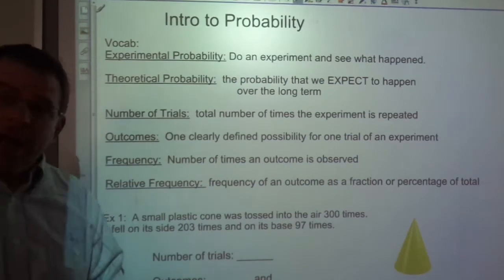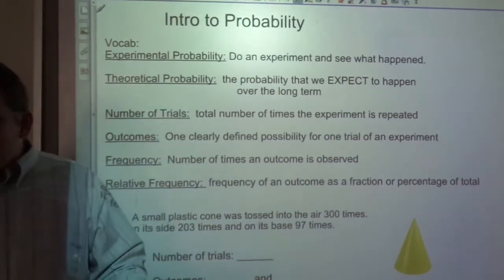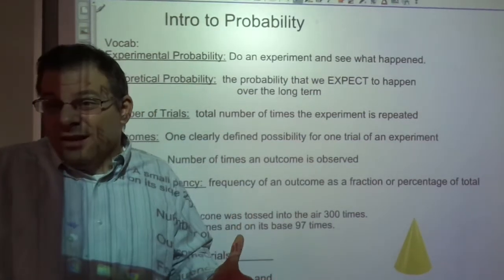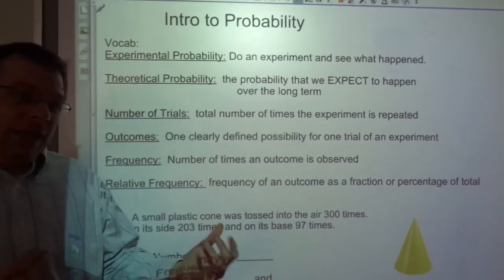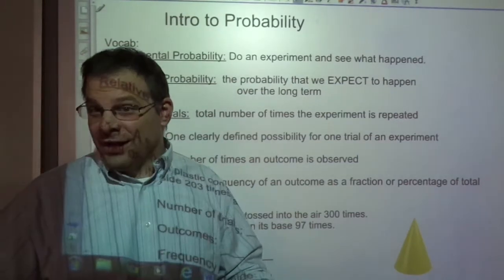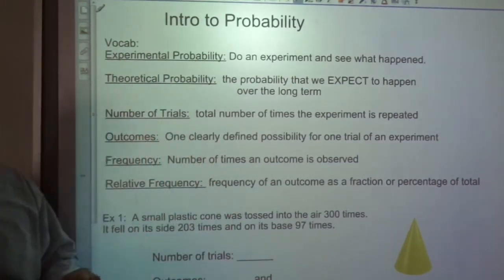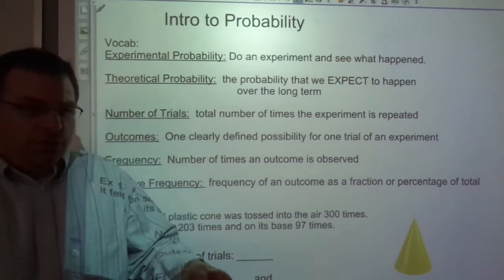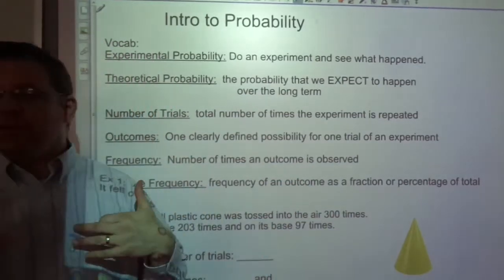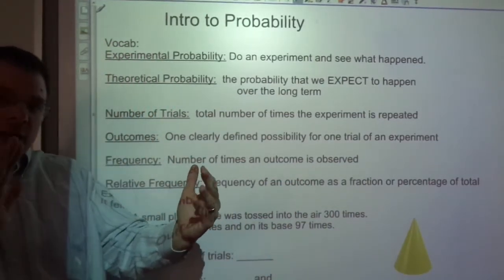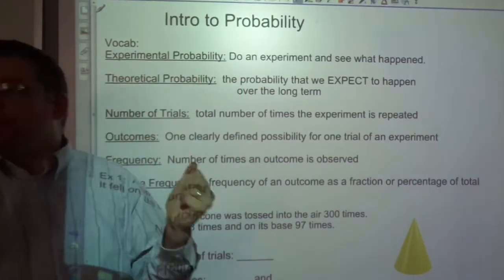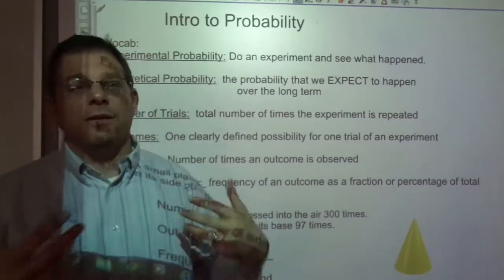So, for example, if I roll a die 6 times and I get 3 2s, then my experimental probability is 50%. But I know that's not the theoretical probability. How many times should I expect to have a 2 come whenever I roll a die? 1 time out of every 6, right? So if I increase the number of trials, if I do it 50 times, 100 times, then 200 times, then 500 times, and 1,000 times, that probability is going to change from 50%, getting closer and closer to being 1/6, or 16%. The experimental probability will approach the theoretical probability if you do it enough times.